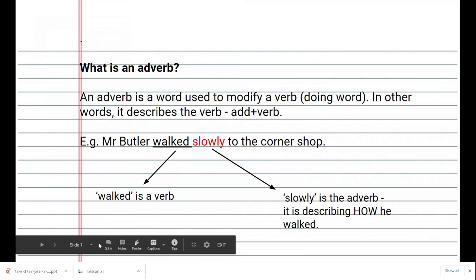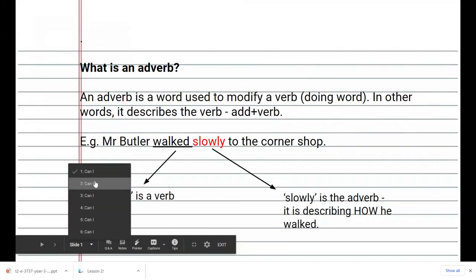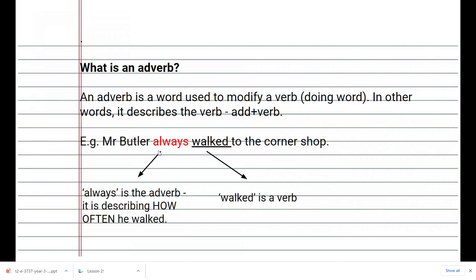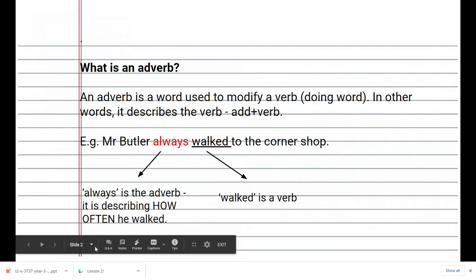Adverbs can also tell you how often something happens. And in this sentence, Mr. Butler always walked to the shop. It's telling you how often he walked to the shop. So they don't just tell you how the person or thing does something, but also how often they do something.